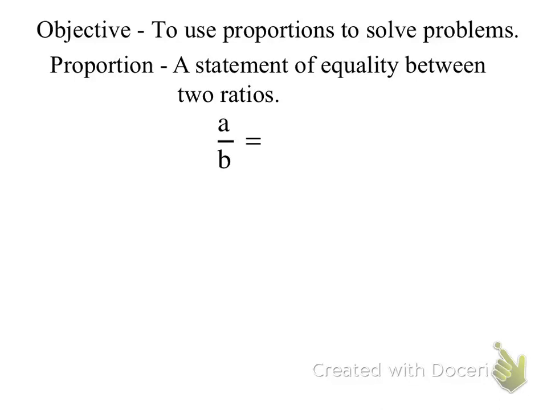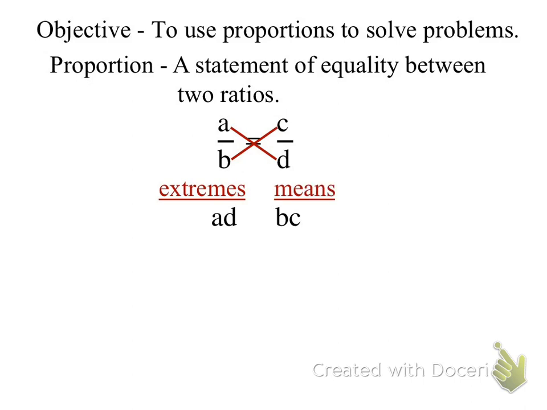So when I have two quantities that are equal to each other, two ratios that are equivalent, I can multiply the extremes, the AD, by the means. I'm not necessarily interested in you having to remember those words, but you can remember that they are cross products. So I multiply the B times the D, and the B times the C and the D times the A. And that should be an equivalent statement.